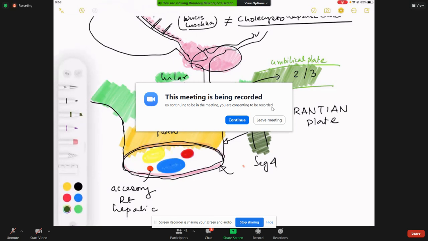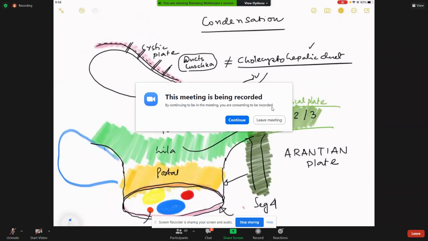If you go on the right side, what is this plate, sir? If you go on the right side along this, what is the plate that is leading to the hilar plate and the portal plate? Cystic plate. Then we get the hilar and the portal plates. All of them are the same name. And after this one, we get technically the umbilical plate. And then when you go down, you get the segment 4.